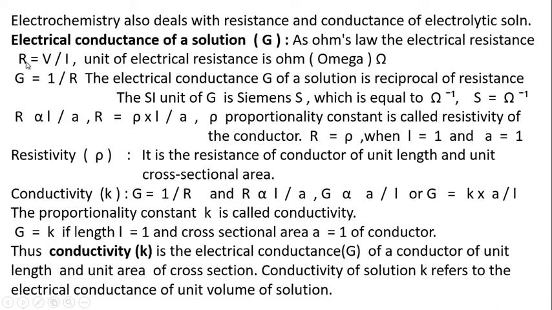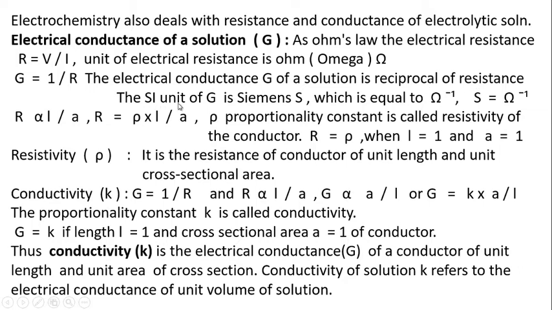This resistance R is related to the electrical conductance G as G is equal to 1 upon R. That is, electrical conductance is the reciprocal of the resistance.